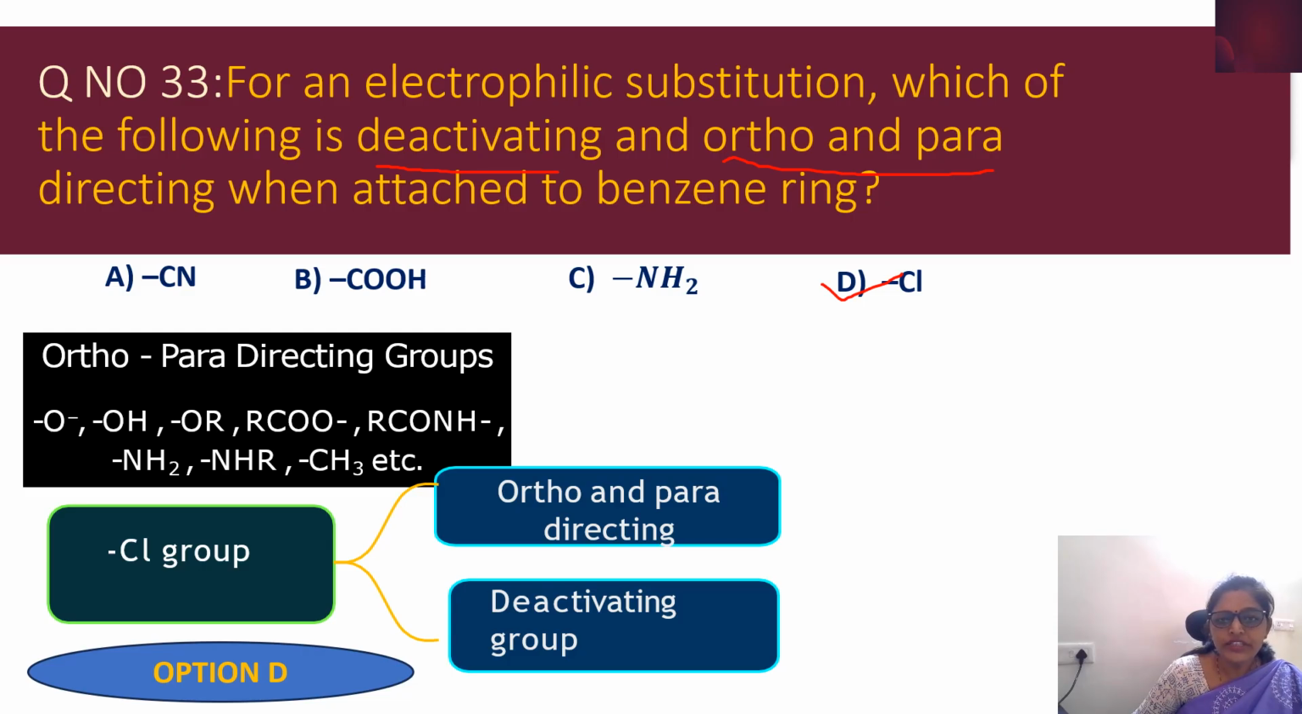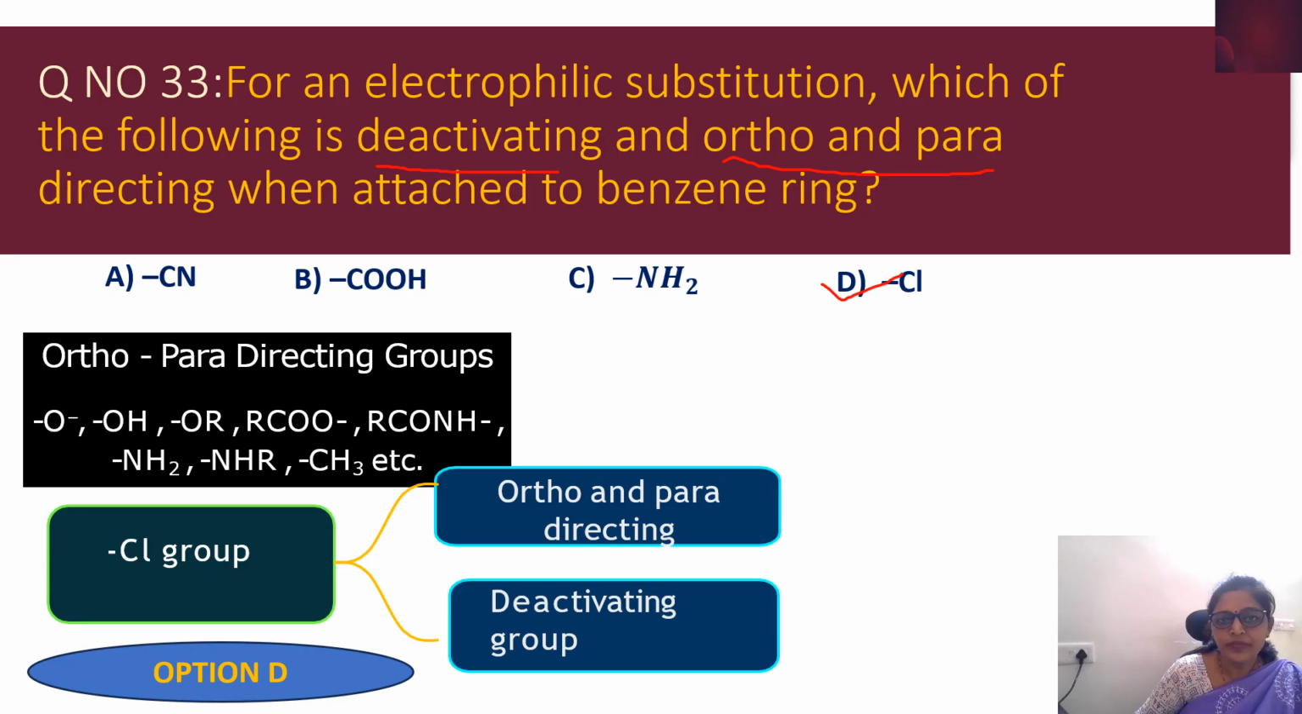If you take CN, CHO and all, they have multiple bonds over here, and they are meta directing. You can refer to the textbook; they have given the correct explanation over there. So one thing you have to remember, chlorine is the one which is deactivating as well as ortho and para directing group. Option D is the correct answer. Now coming to question number 34.